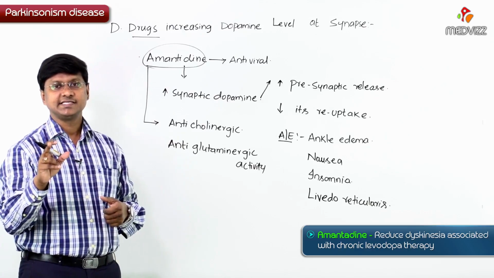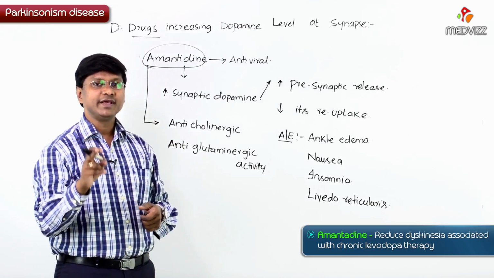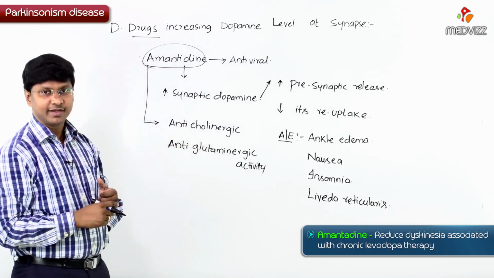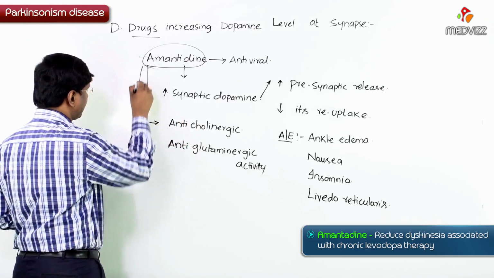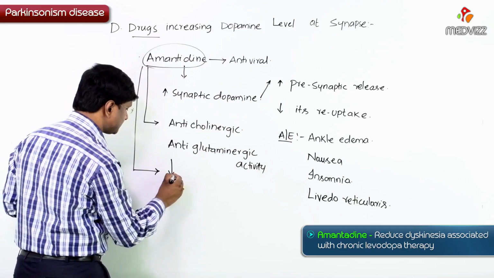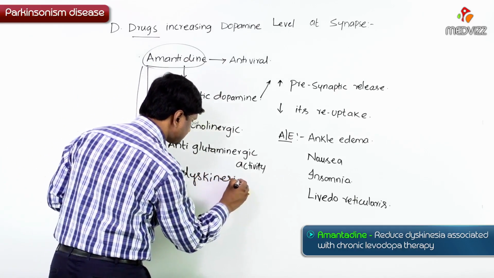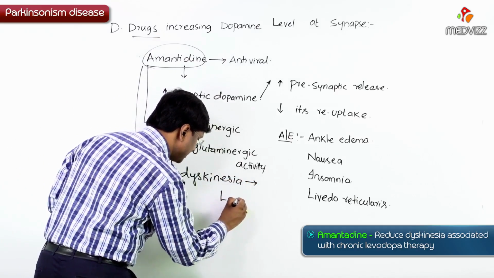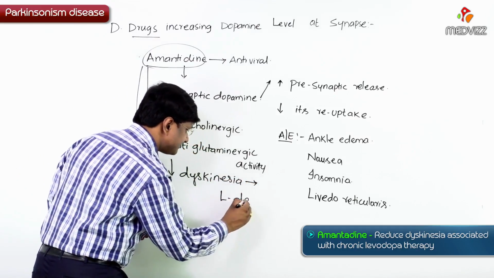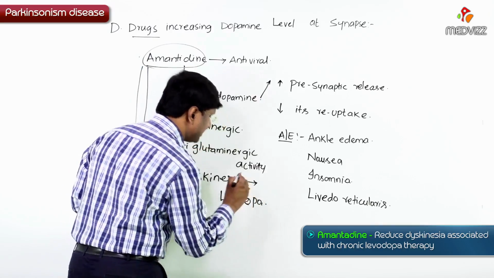So the dyskinesia, those abnormal movements, will be reduced by using amantadine.